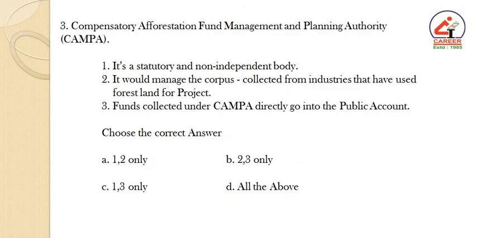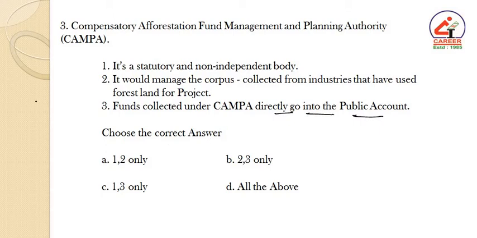Coming to question number 3. Compensatory Afforestation Fund Management and Planning Authority. Statement number 1. It's a statutory and non-independent body. And statement number 2. It would manage the corpus collected from the industries that have used the forest land for the project. And statement 3. Funds collected under the CAMPA are directly going into the public account. And choose the correct answer.